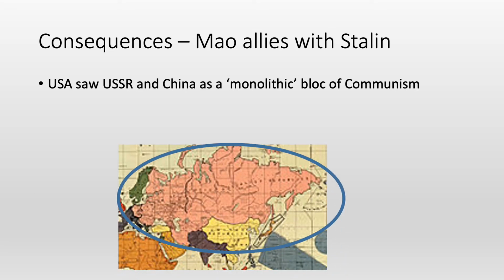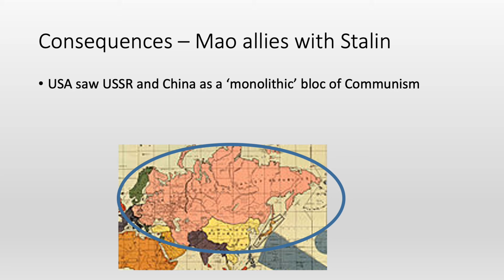They were connected by ideology, they were connected by, in the future years, a huge treaty as well. Therefore, they saw the communism in both countries as very similar, and therefore that Mao was very obedient to Stalin. They almost sort of saw China as a part of the communist empire that Stalin dominated.